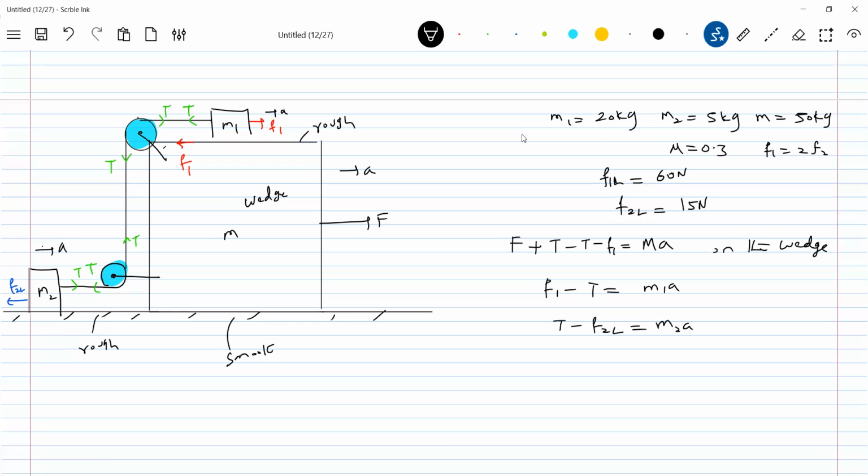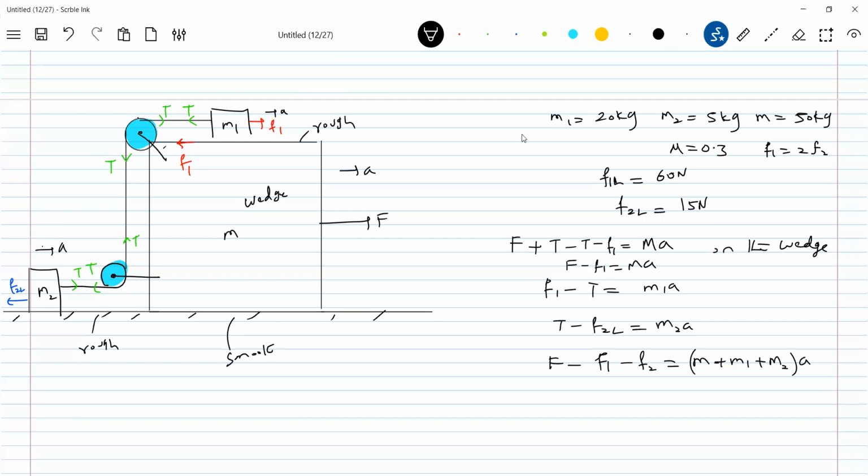So this is F minus F1 equal to MA. I'll add up these two: F minus F1 minus F2L equal to M plus M1 plus M2 into A. This is the condition we have now, and it's telling F1 equal to 2F2, so definitely that should be F2L. Substitute here. So we know F1, F2, but we don't know acceleration.